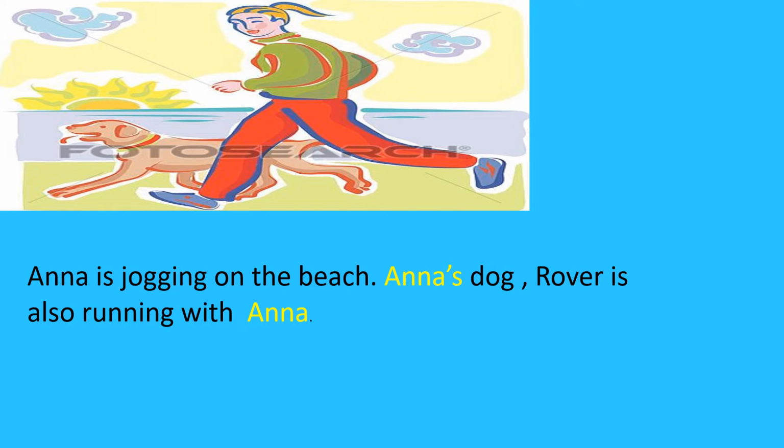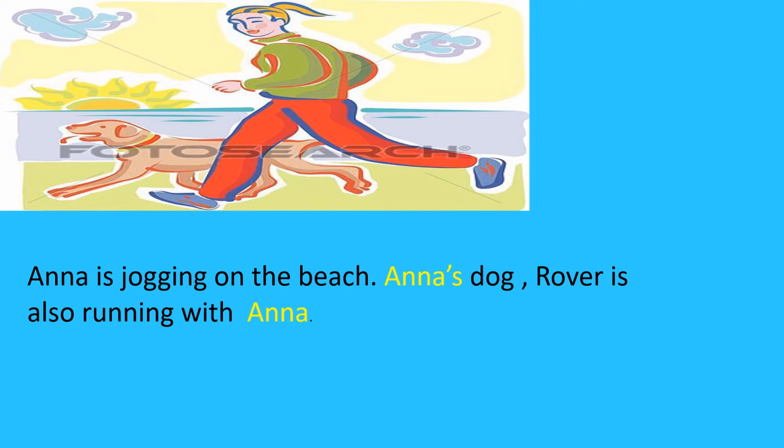Now see here. Anna is jogging on the beach. Anna's dog, Rover, is also running with Anna. Now one Anna is coming in the first part of the sentence. One Anna is coming in the second part of the sentence. See how it changes. Anna is jogging on the beach.